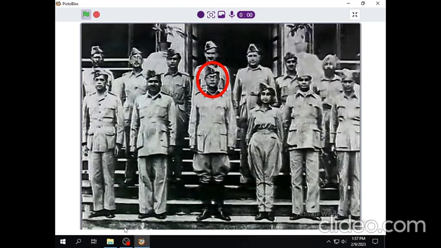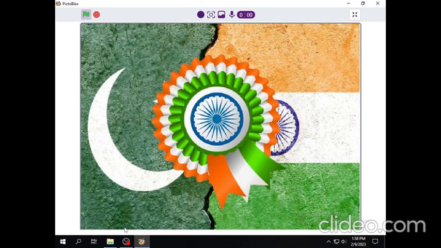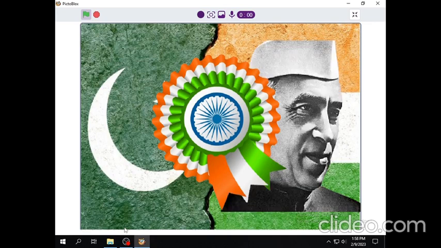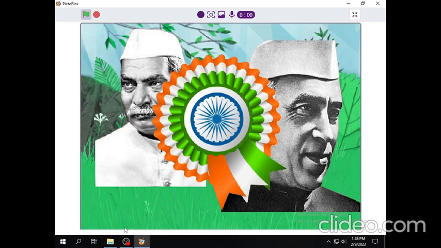After the Second World War ended in 1945, the British government agreed to leave India. However, it was decided to divide the country into two, India and Pakistan. On August 15, 1947, India became a free country. Jawaharlal Nehru was elected the first Prime Minister of India. Dr. Rajendra Prasad was elected the first President of India. With this began a new phase in the history of India.